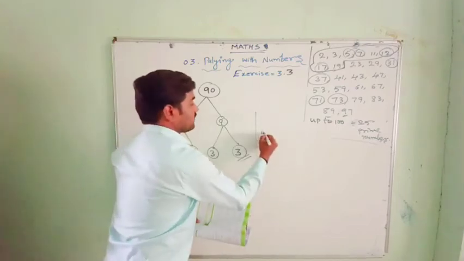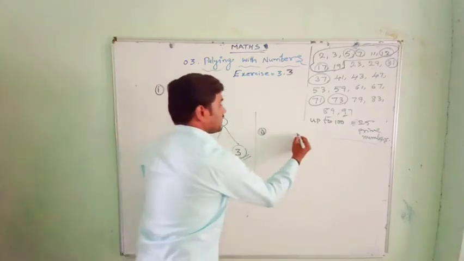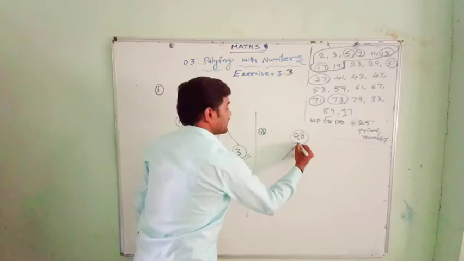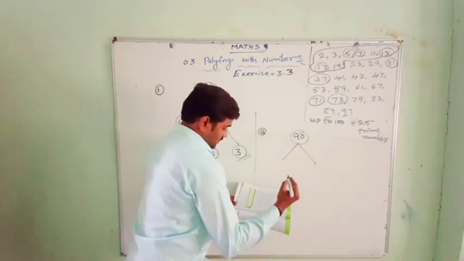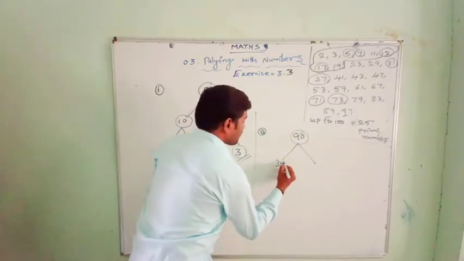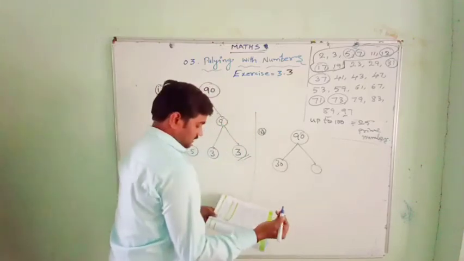Okay, now the second one. The same 90, we can factorize again. This is 30 into blank. 3 tens are 30.